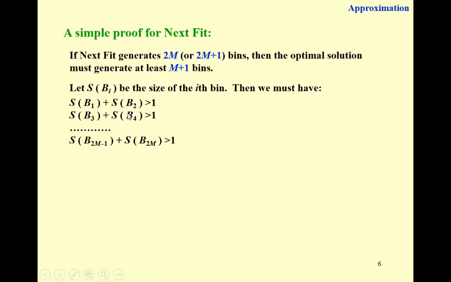Now let's sum them up. What do we get? We get that the total sum of all the sizes, well, how many inequalities do we have here? Exactly M inequalities, right? When we sum up both sides, we get that the total sum of all the sizes is strictly greater than M. And here comes the contradiction.